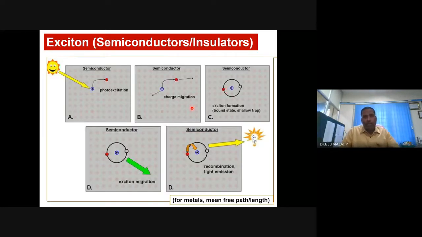How does the conduction take place in semiconductors or insulators for that matter? How the conduction takes place in metals, we have already seen. Are you with me? Am I audible?